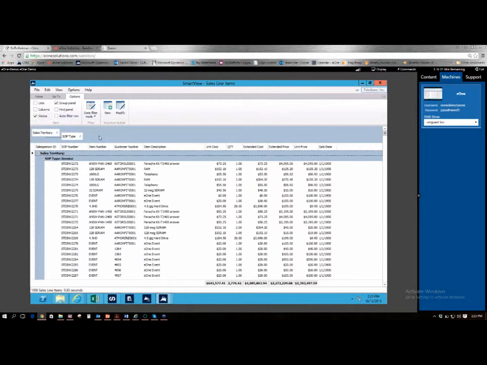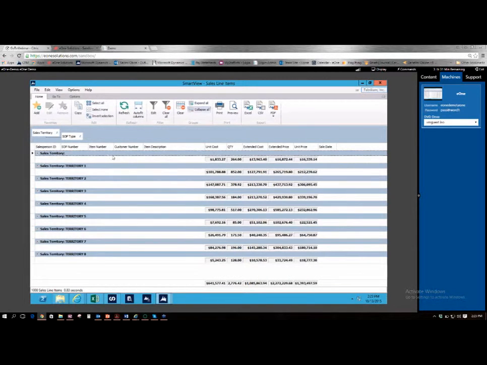So again, I can just literally drag that here up into that ribbon, and that's going to subgroup those. Now, if I wanted to get a summary of the data, I can literally go ahead and collapse all of them. So I'm getting summaries of each of those territories. Now I'm going to expand the list.